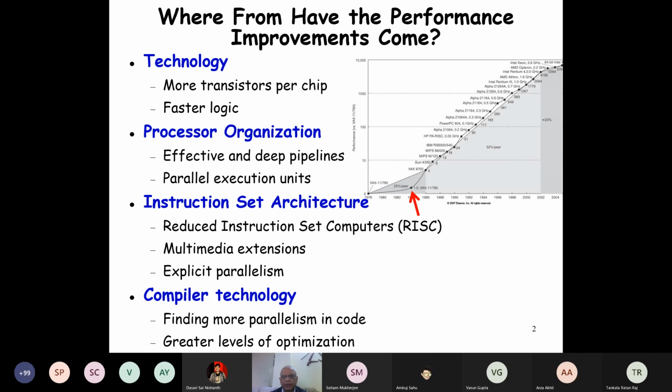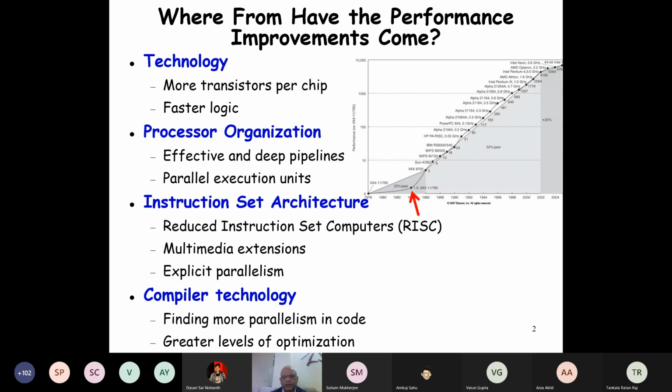On a linear time scale and a log performance scale, the curve appears linear, but this is actually exponential increase. Till about 1984, the performance was increasing at a lower pace. It appears sublinear here, but it is not really sublinear.